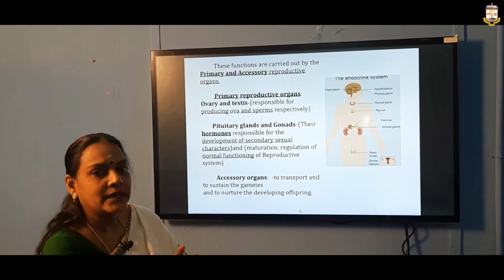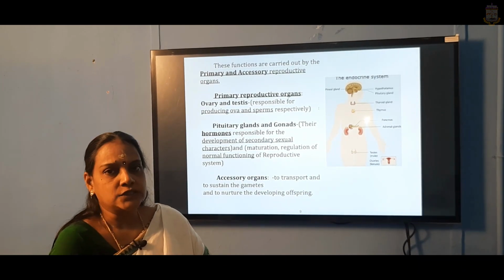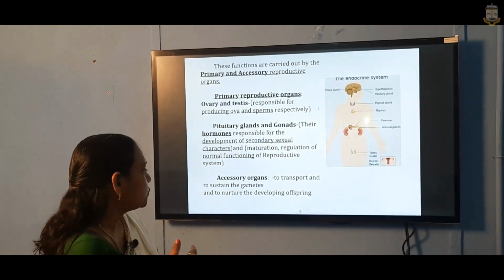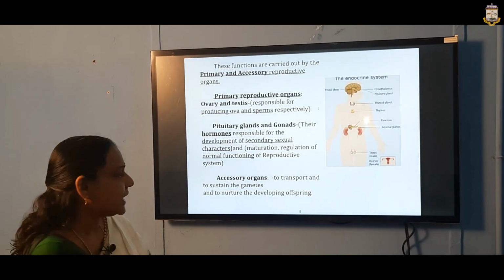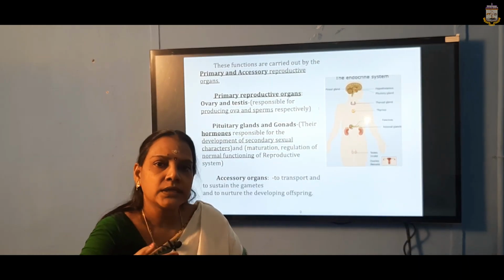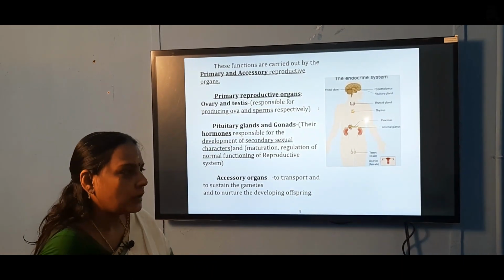Finally, you have the accessory organs, that means those which coordinate with the reproductive organs. Those accessory organs assist the reproduction. They have to transport and sustain the gametes, and after that, to the respective organs, where they have to nurture the developing offspring.